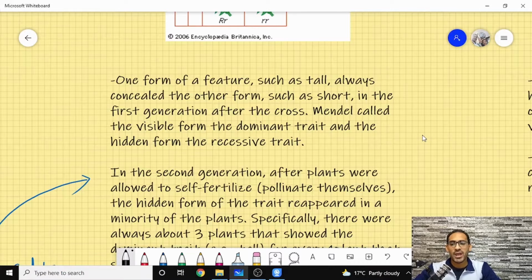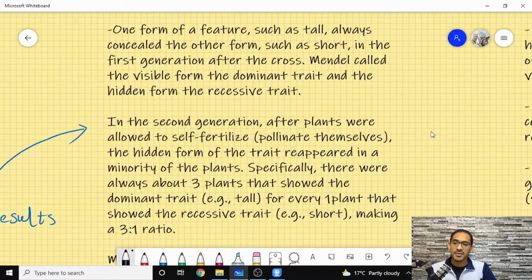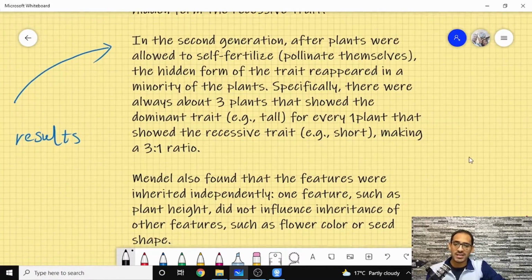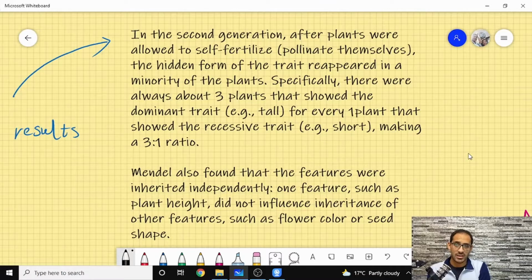Okay, so he called that the visible form, the one that always appears at any time, dominant, and he called the hidden one recessive. In the second generation, after the plants were self-pollinated, the hidden form reappeared in a specific 3-to-1 ratio. And Mendel found that the features were inherited independently. One feature, like plant height, didn't influence the inheritance of any other feature that Mendel tested.